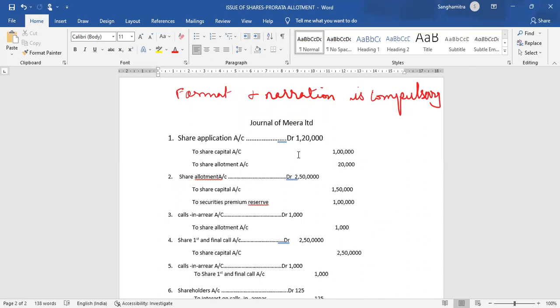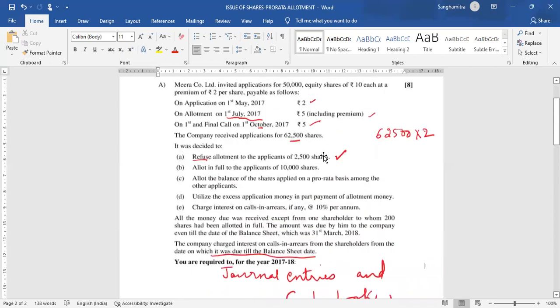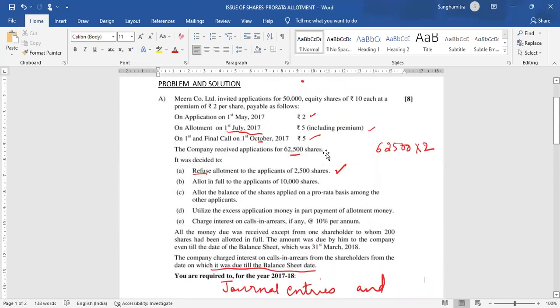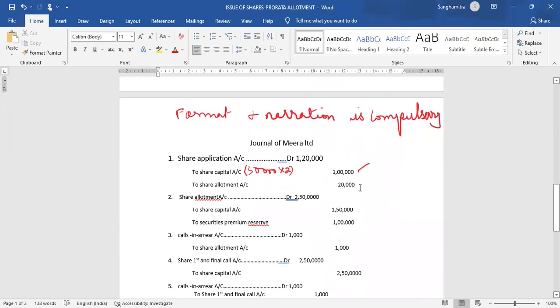1,25,000 was received, 5,000 was refunded, 2,500 shares into 2 rupees per share. So now the company is left with 1,20,000 to share application account. How many shares does the company have? It has invited applications for 50,000 shares into 2 rupees per share. Only 1 lakh can be transferred to share capital. Here you can see 2 rupees per share, 50,000 shares. So the 20,000 extra that has been received is transferred to share allotment account.